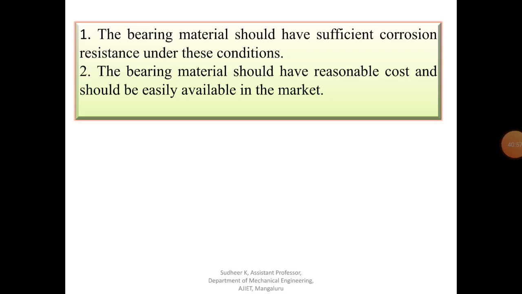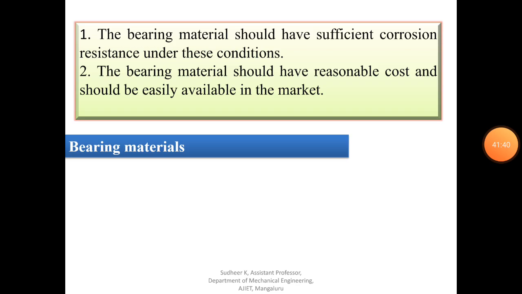And the bearing material should have sufficient corrosion resistance under any condition. So whatever bearing material is selected should have sufficient corrosion resistance. Such material we have to select. Then one more property is reasonable cost and easy availability in the market. So the bearing material should have a reasonable cost and should be easily available in the market. So that is about cost and availability.